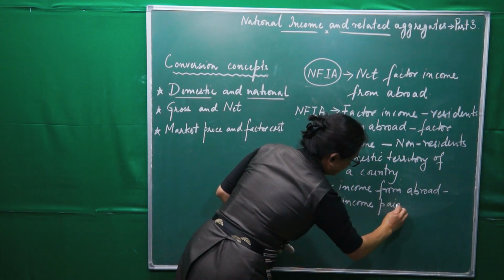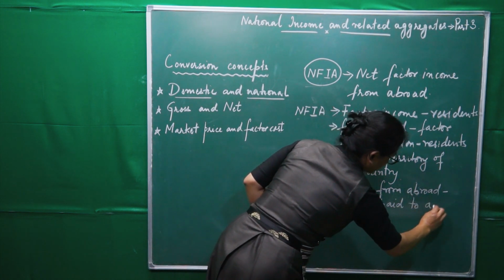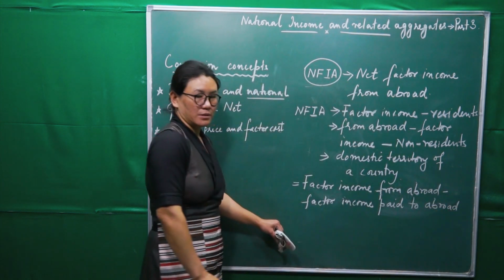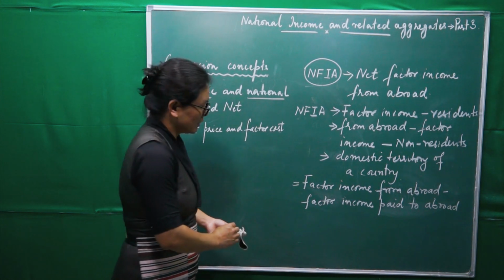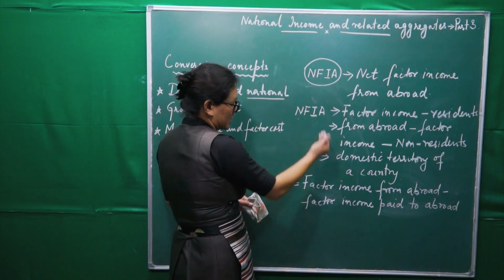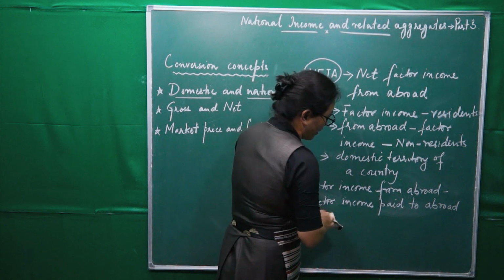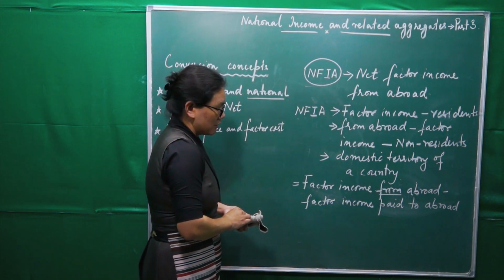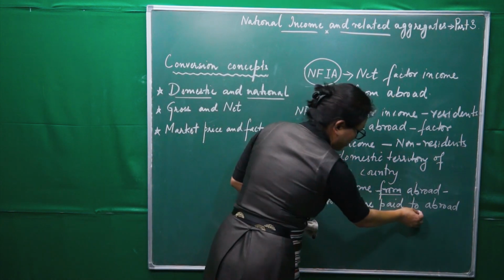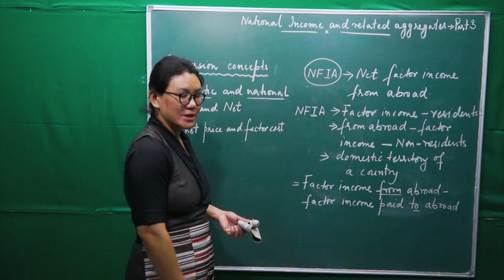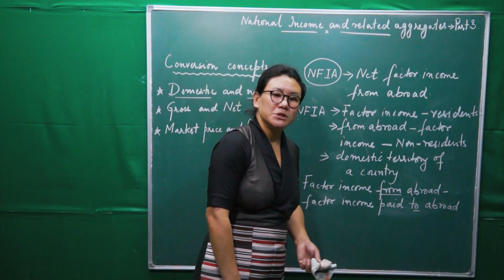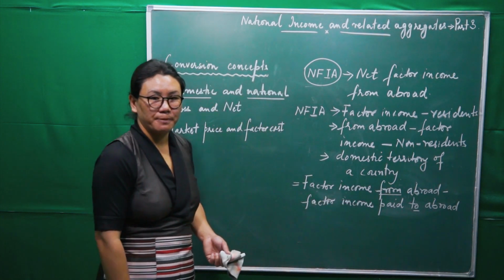Factor income paid to abroad. Okay, now see here, NFIA is factor income from abroad and factor income paid to abroad. We can say it is the difference between factor income from abroad and factor income which is paid to abroad.